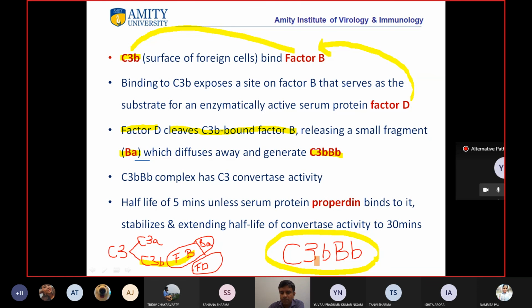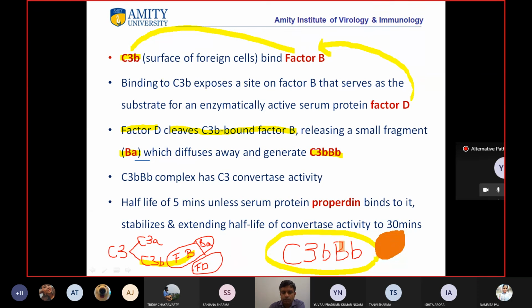We have this C3bBb, and when Properdin binds to it, it increases its half-life to 30 minutes.